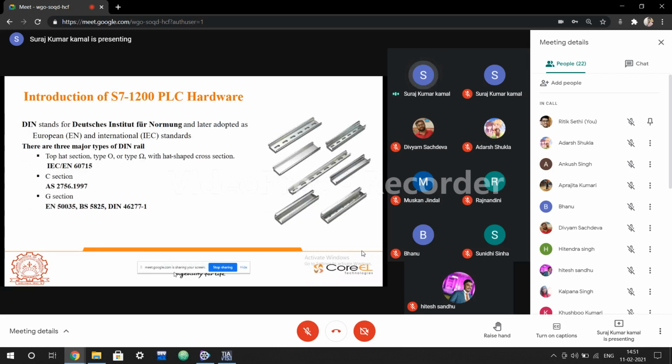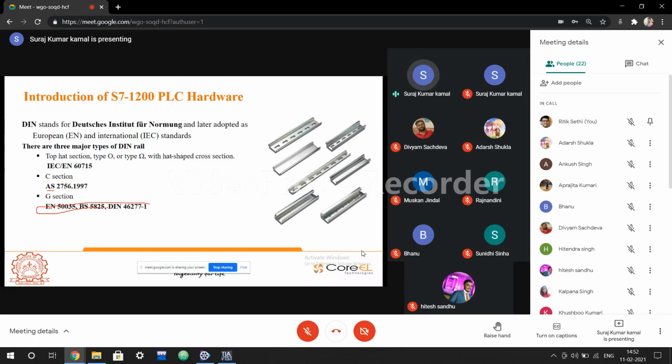Okay, so it has the standard IEC or EN, that means International Electrotechnical Commission European Standard 60715. And then we have a C section, that is Australian standard 2756.1997, and G section European 50035 standard, British 5825, and Dutch International Norms 62277-1. So those will be the standards.